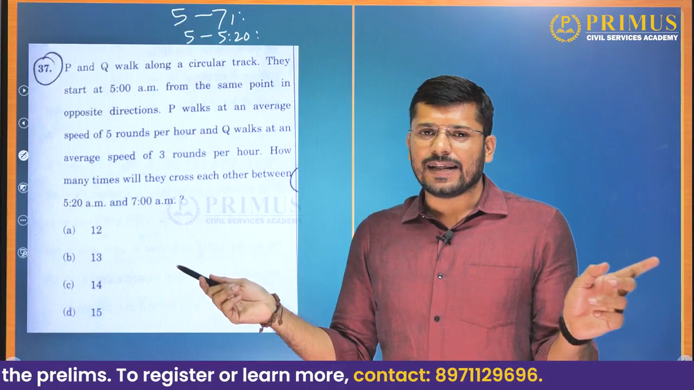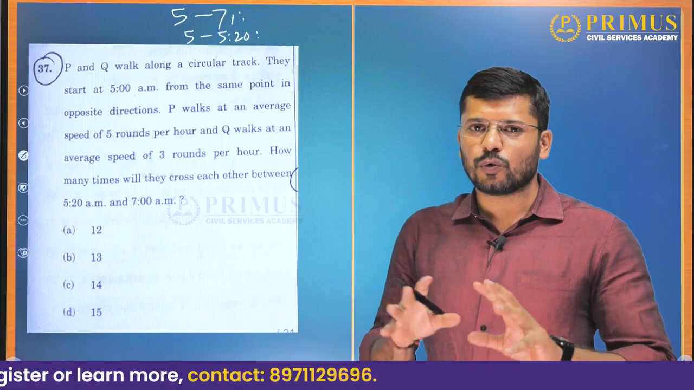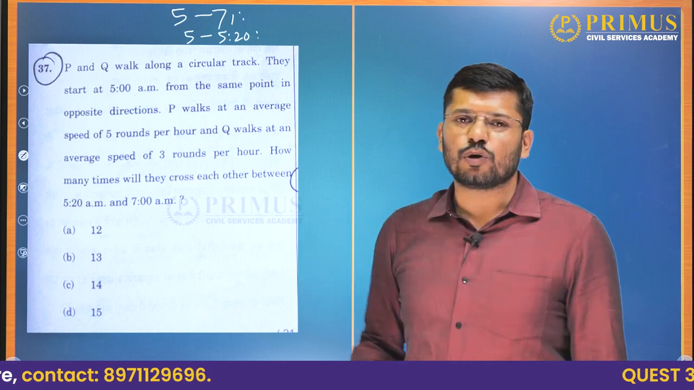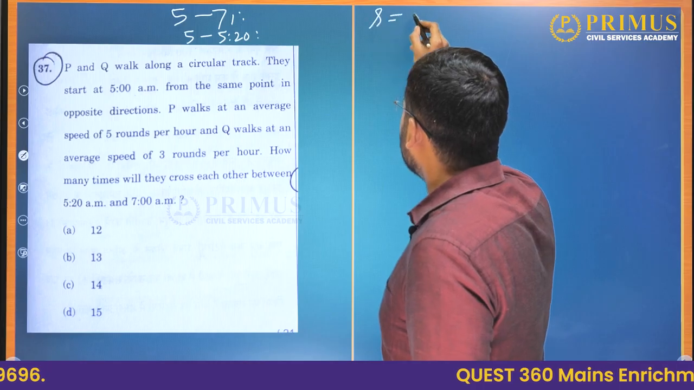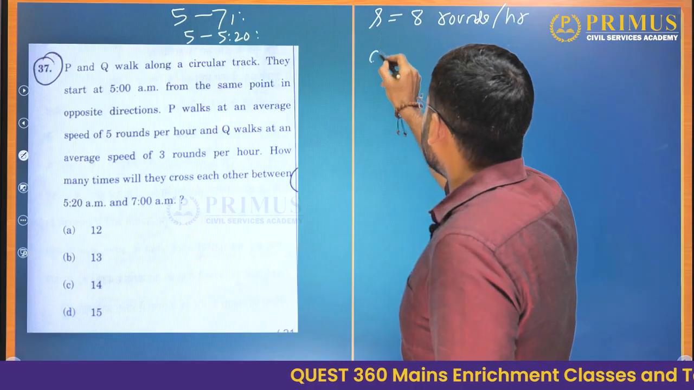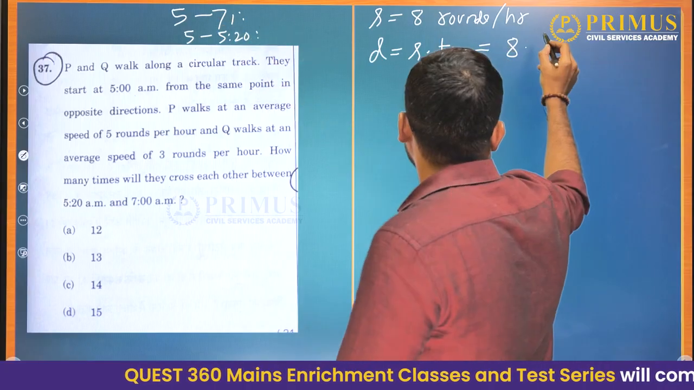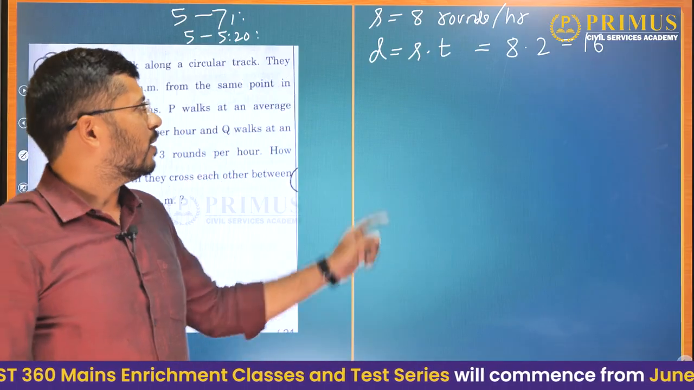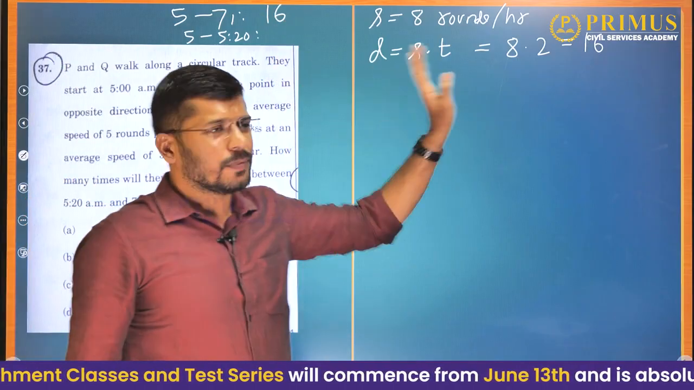Now, they walk in different directions. One walks one way and the other walks the other way. So, when that is the case, as per the relative speed concept, we need to add their speeds. So this is 5 rounds per hour and this is 3 rounds per hour. So together they will make up how much? Their speed will be 8 rounds per hour. Okay. So distance is given by speed into time. Speed is 8. What is the time? It is 2 hours. So together how many times do they cross each other between 5 and 7? It is 16 times. Okay, so 16 times they cross each other during this time.